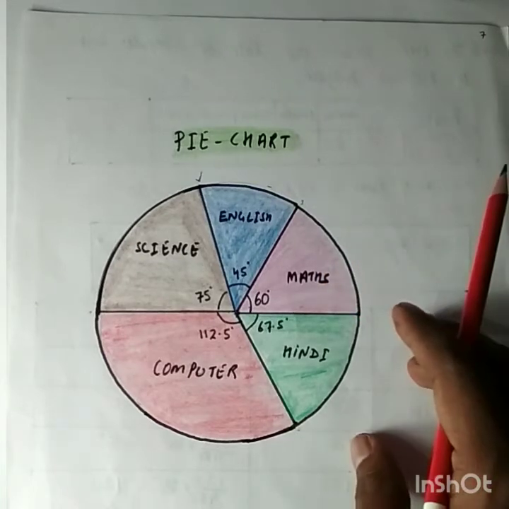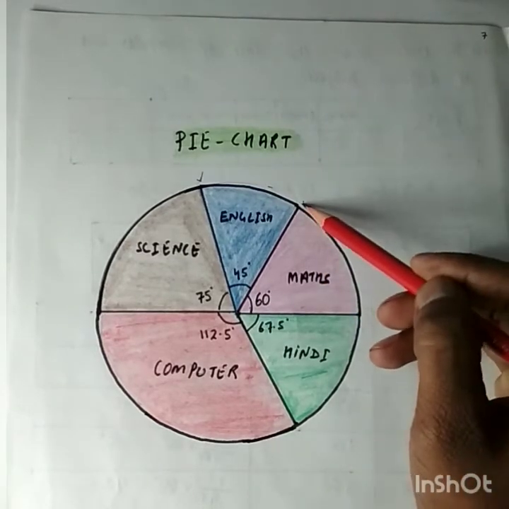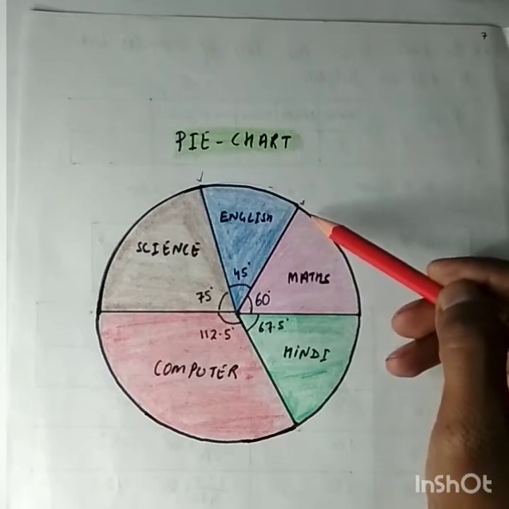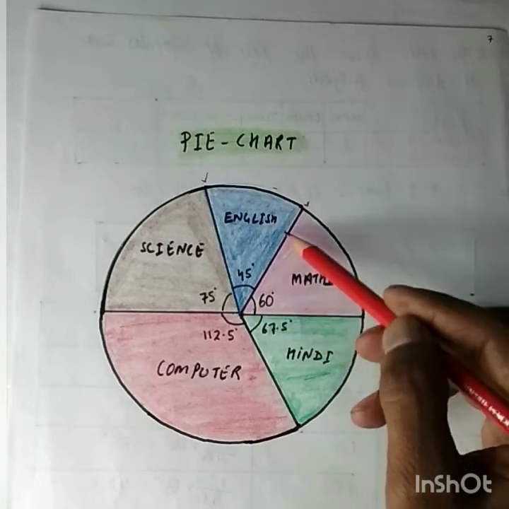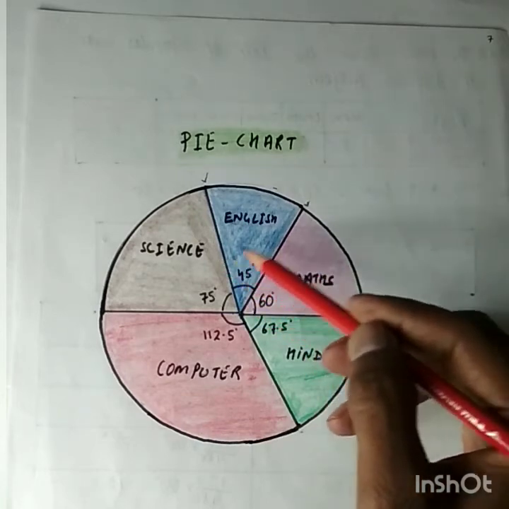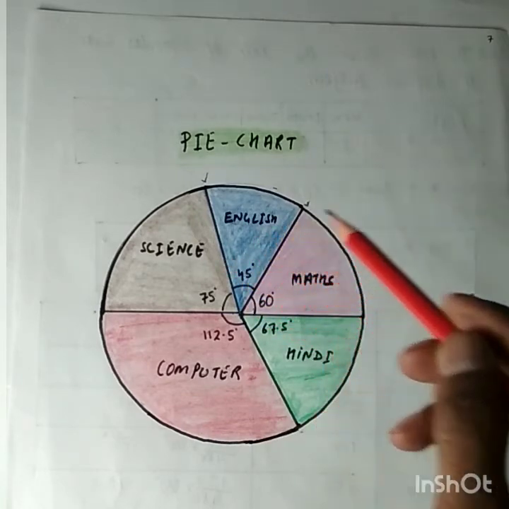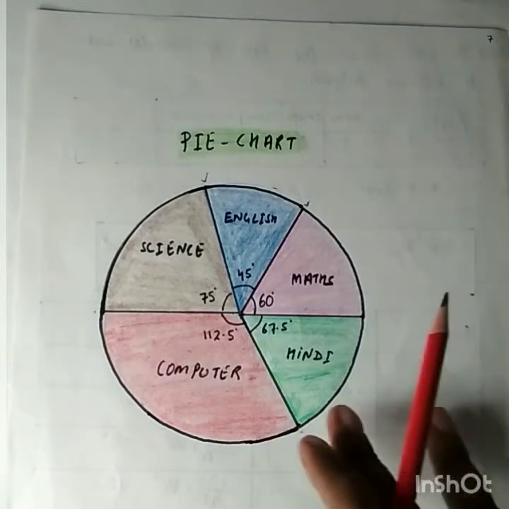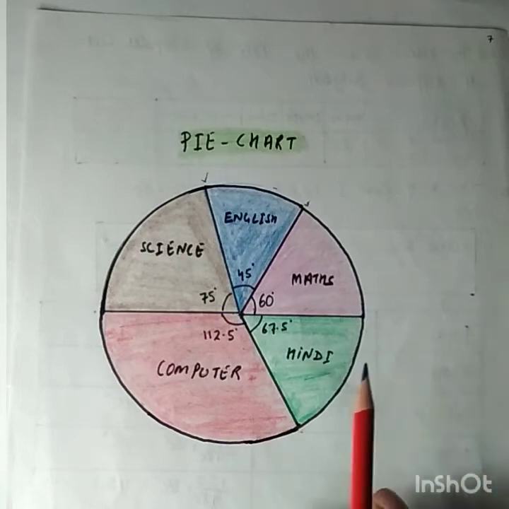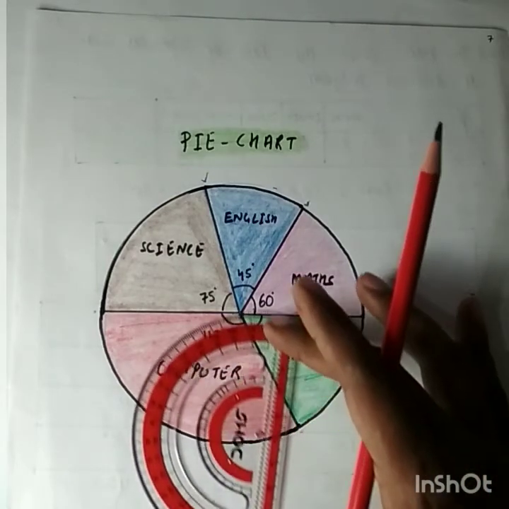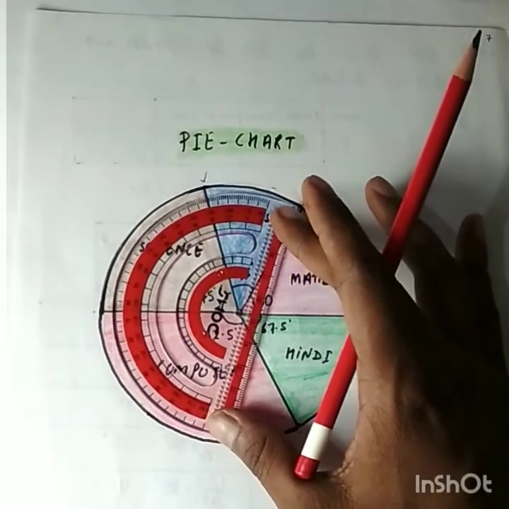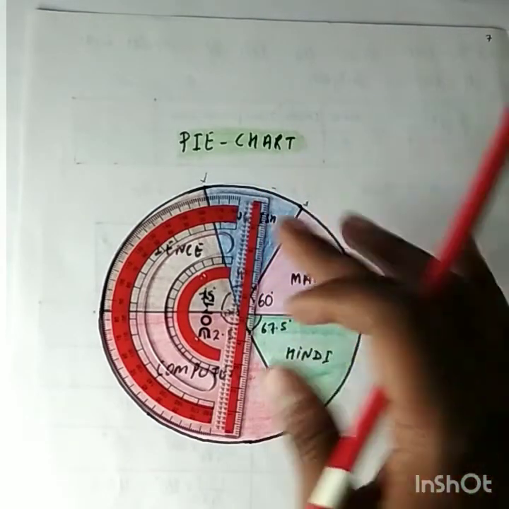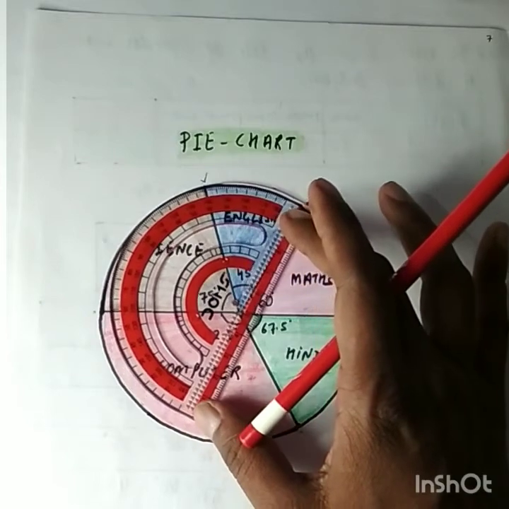Now I will be taking this arm of the angle as a reference line and will make the sector angle for the next item, that is English. We have calculated the central angle for English books is 45 degree. So I'll place my protractor at the center of the circle, and taking this line as a reference line, I will draw an angle of 45 degree.